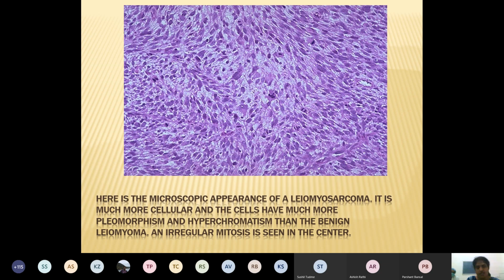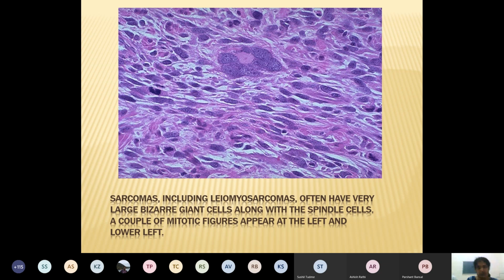This is a histological picture of leiomyosarcoma, because a few of the myometrial cells are seen there. So that is why it is a leiomyosarcoma. The same slide again.